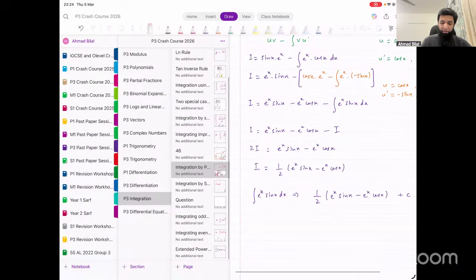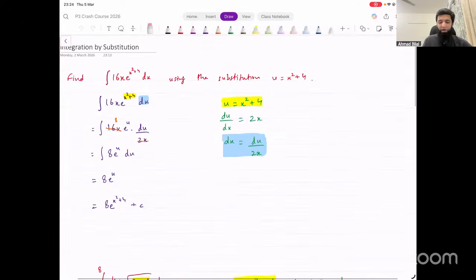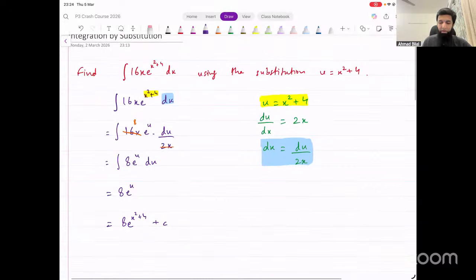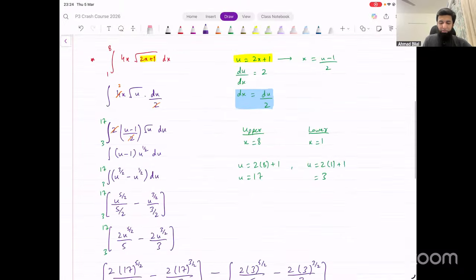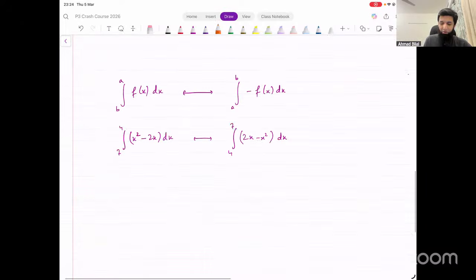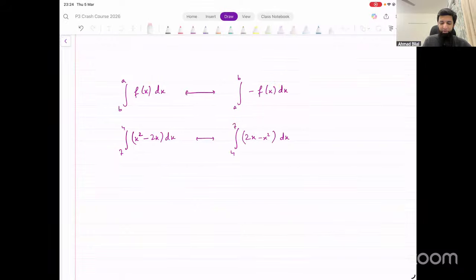Then we did integration by substitution. Whenever you have to use a substitution, they give you the substitution in the question, except a couple of cases that we discussed. I'll tell you about them. We looked at this process, right? How to do substitution, how to change the limits in this process as well. And sometimes when you have to switch upper and lower limits, how you can multiply the expression with negative and switch limits using that, right? That's what we covered.